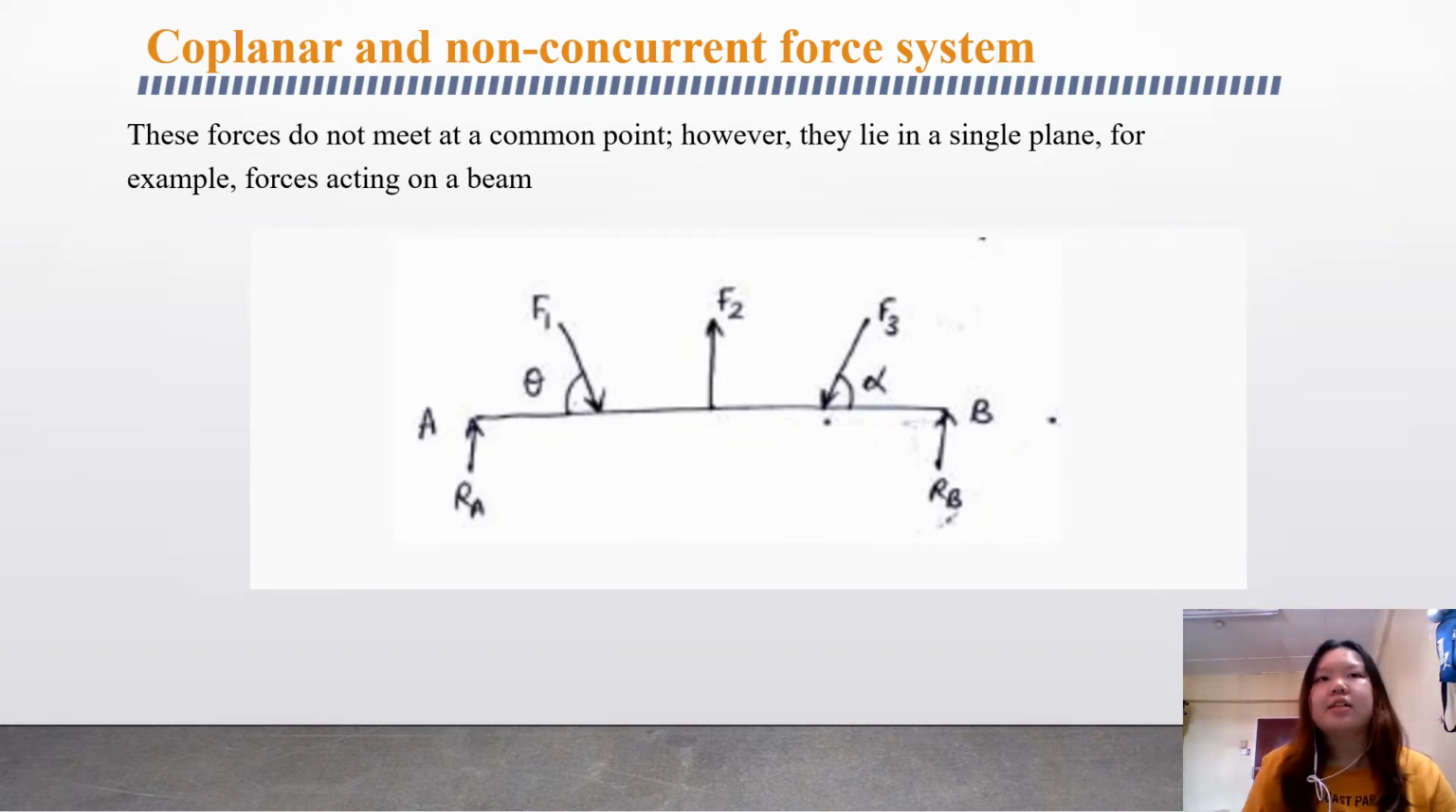The next one is the coplanar and non-concurrent force system. These forces do not meet at a common point, however, they lie in a single plane. For example, the forces acting on a beam. You can refer to the picture down here. They all act on a single plane, which is the line, but they are not on one point. It's not like a point of concurrency. It's just on a single line. So this is the difference from the previous force system.